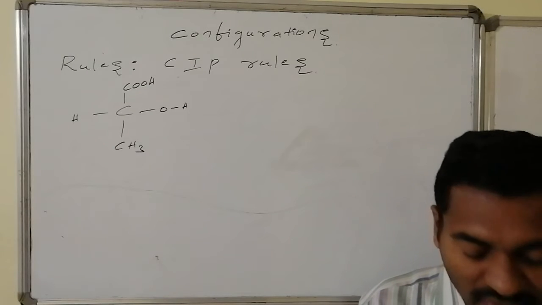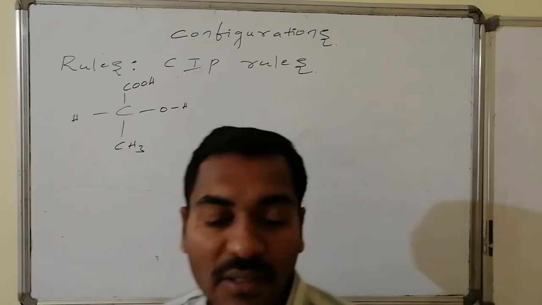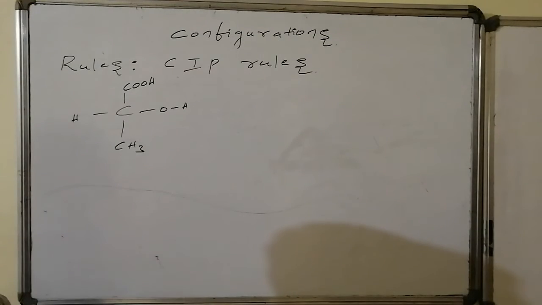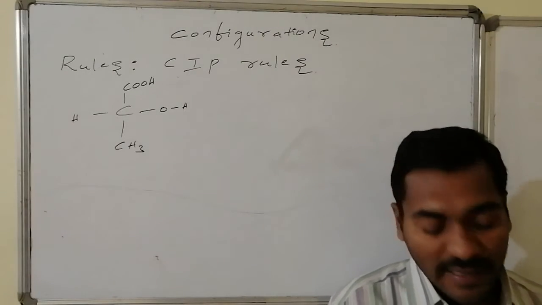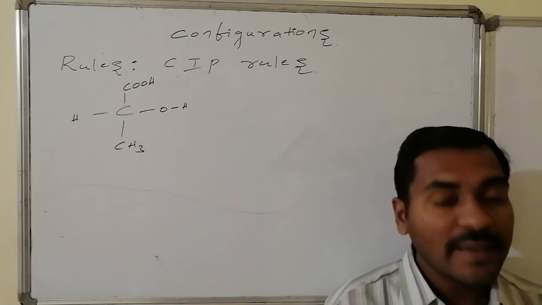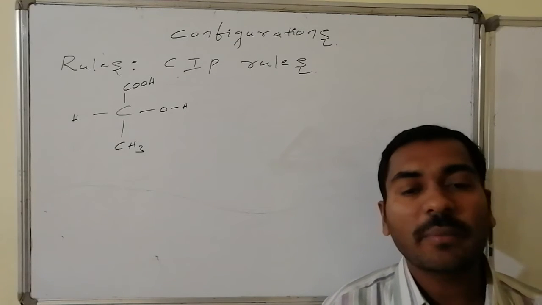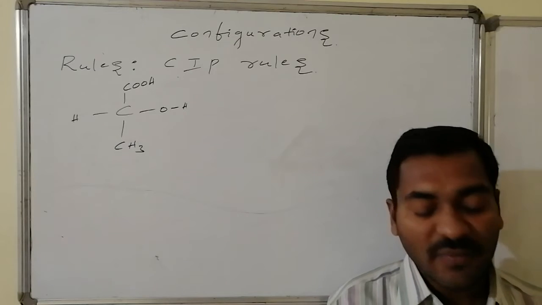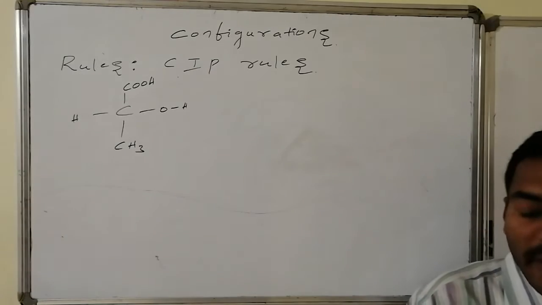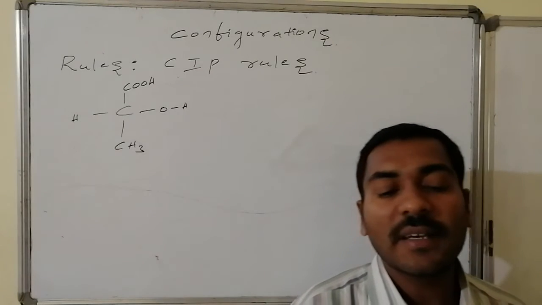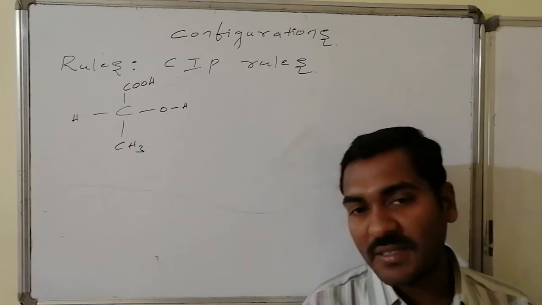In the Fischer presentation, the chiral carbon is represented at the intersection of the horizontal and vertical lines. The groups connected to the chiral carbon are numbered 1, 2, 3, 4 as per priority. The basis for deciding priority is atomic number. The higher the atomic number, the higher the priority, hence the minimum number is given. If you cannot decide, then you go to the next immediate connectivity to decide the priority.